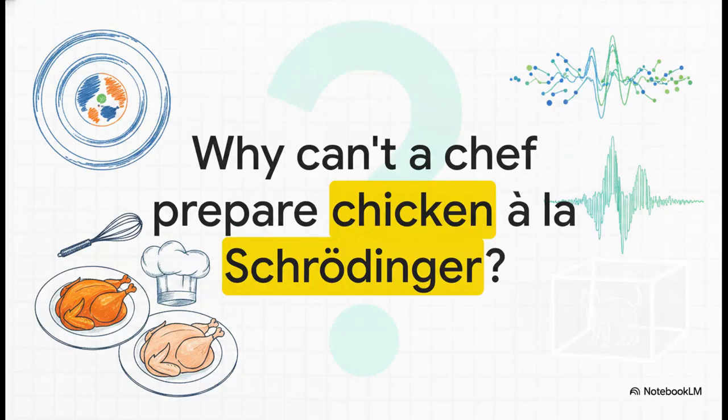All right, so let's kick things off with a paradox that basically breaks the fourth wall of quantum mechanics. We know that subatomic particles can exist in a superposition, right? But if absolutely everything in the universe is fundamentally made of these quantum particles, why on earth don't we see that on a macroscopic scale? Like, why doesn't your dinner exist in a superposition of states?